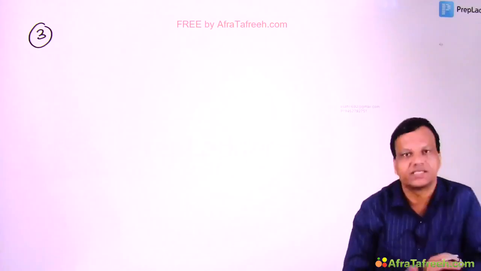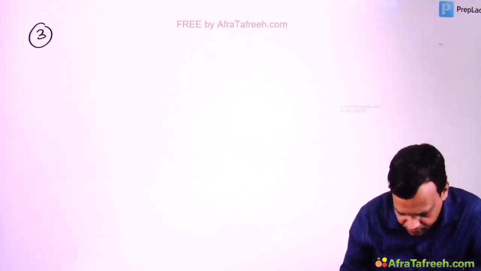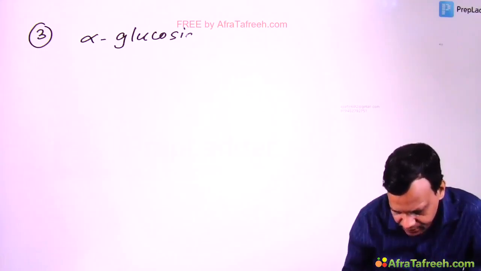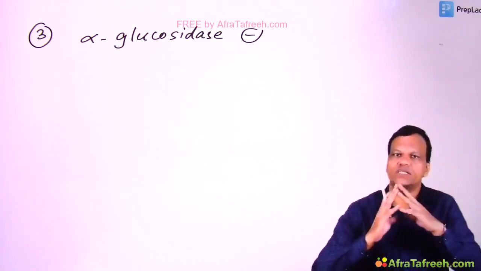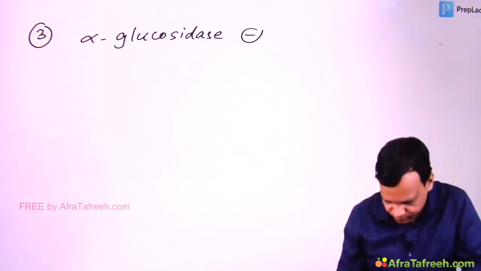Then moving to the third group of drugs in this category, these are called alpha glucosidase inhibitors. So first of all, we'll try to understand what alpha glucosidase is.